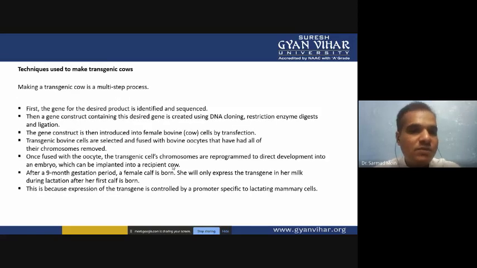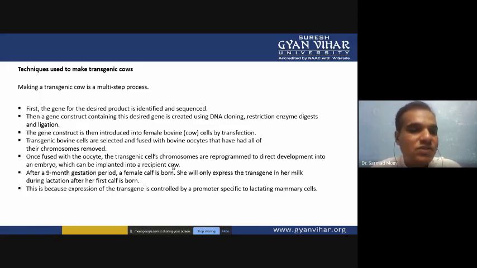Now how can we generate, or how can we process, the transgenic cow? Step by step we will discuss in detail. So the first step, we have to select the gene, the gene which we want to express in the cow. That gene we have to isolate either from the same species of cow varieties, or you can choose other animals or other organisms from which you can isolate a particular gene, and that gene you can fix into the vector and transfer to the cow cell.